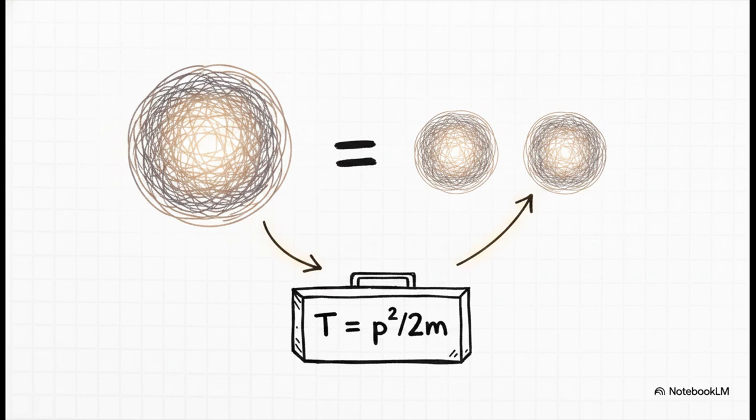We just write down the conservation of kinetic energy. The initial kinetic energy, T0, equals the sum of the final kinetic energies, T1 plus T2. And by using that handy formula that kinetic energy equals p squared over 2m, we can write this entire equation using momentum, just like our first one. Now, both equations are speaking the same language.